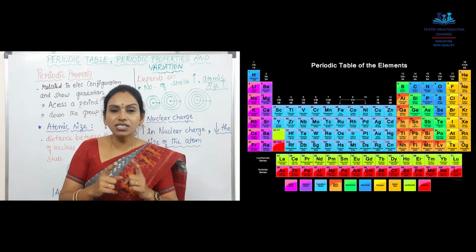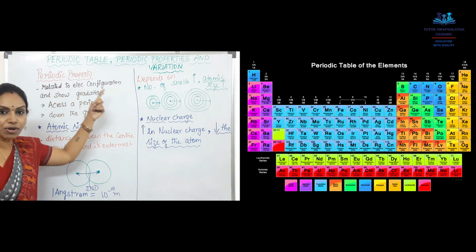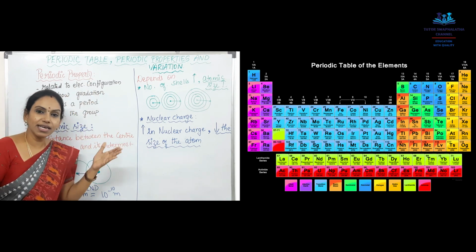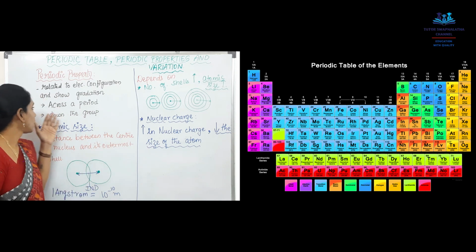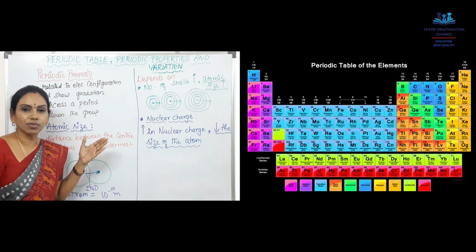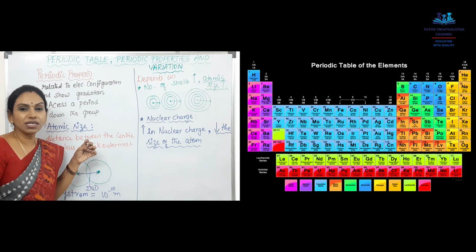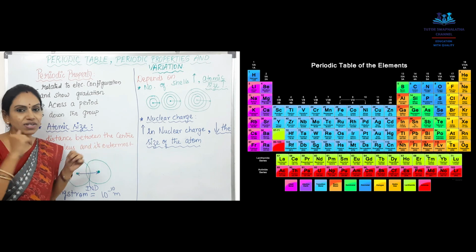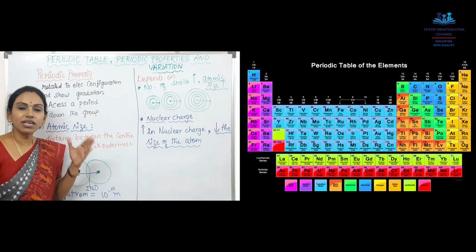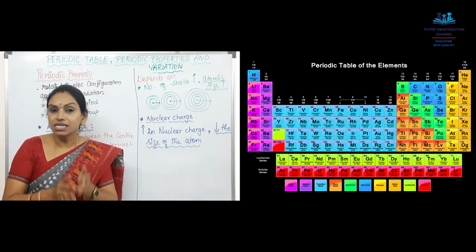Yes, let's see the first one, atomic size. Periodic properties are related to electronic configuration and they show gradation. Gradation means the variation. So, across a period we will see, and we will discuss even down the group. Down the group, what is the periodic property, and across a period, what will be the gradation of the periodic property, we will see. First periodic property is your atomic size. What do you mean by atomic size? Atomic means atom. The size of the atom.